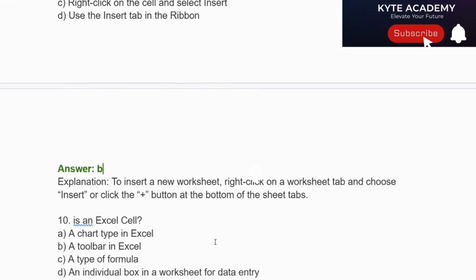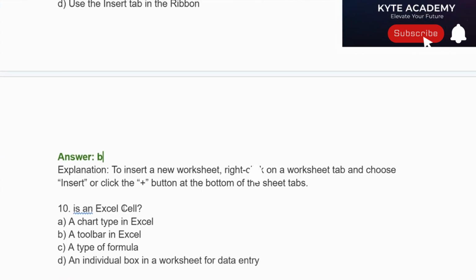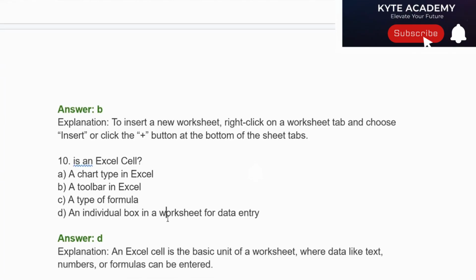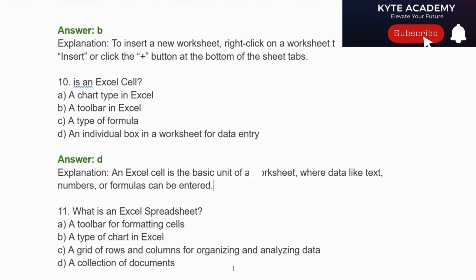Question number 10. What is an Excel cell? Option A. A chart type in Excel. Option B. A toolbar in Excel. Option C. A type of formula. Option D. An individual box in a worksheet for data entry. Correct answer is Option D. An individual box in a worksheet for data entry. Explanation. An Excel cell is the basic unit of a worksheet where data like text, numbers, or formulas can be entered.